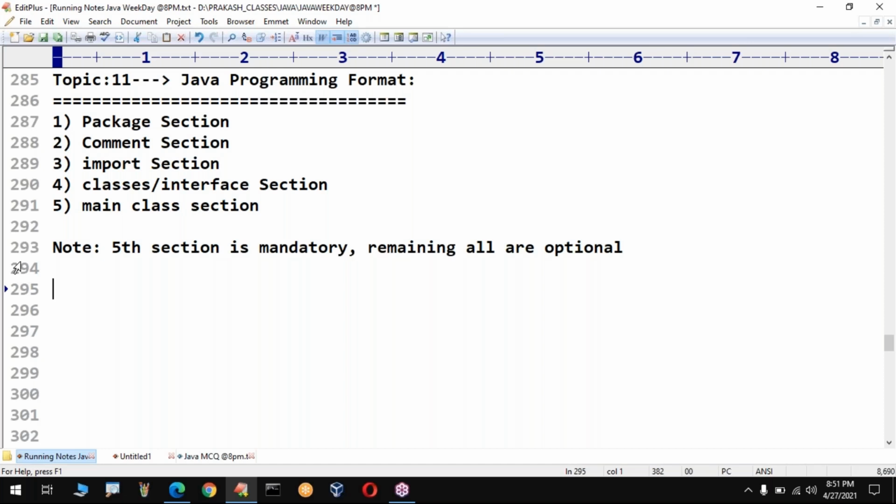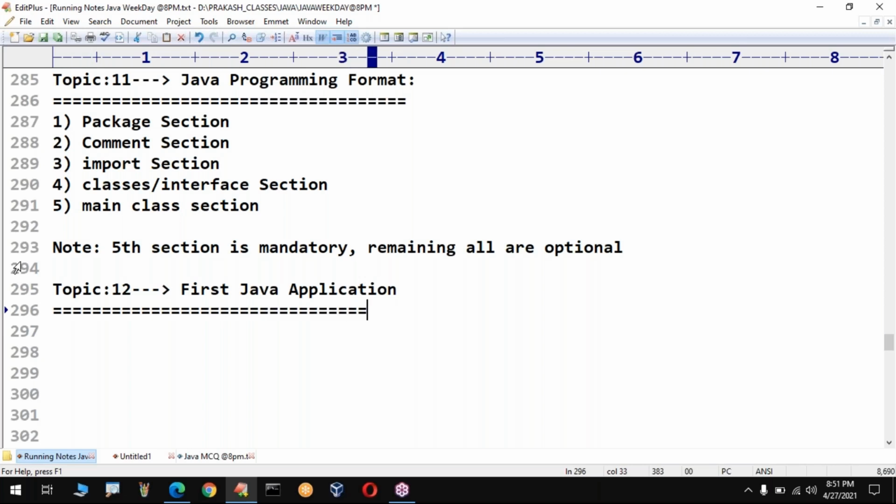Next, the topic we need to discuss is topic number 12. I want to develop my first Java application. What are all the requirements? The first requirement is that you need to install Java software.